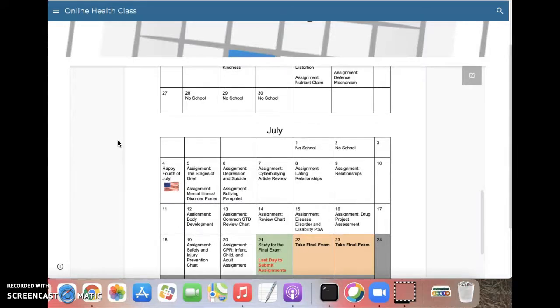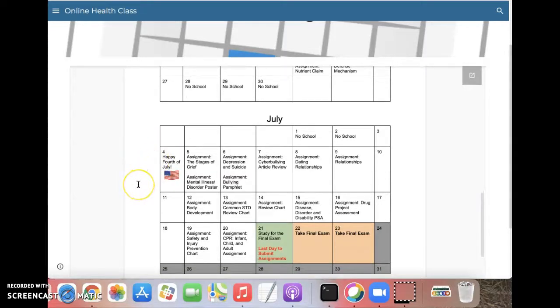Obviously, you do not need to stick to this calendar if you have other events or camps or vacations. You are more than welcome to complete assignments within 1 day or 2 days, whatever you need to do to make sure you get these assignments in on a weekly basis. Also, you will note the last 2 days of school are when final exams will take place.